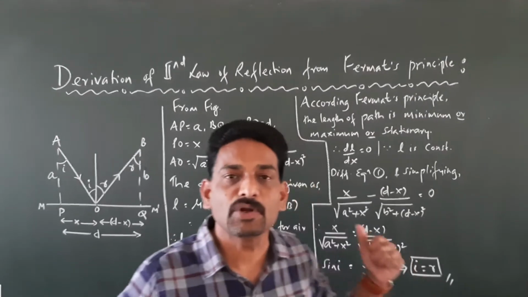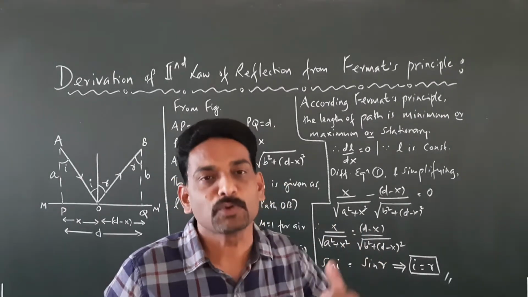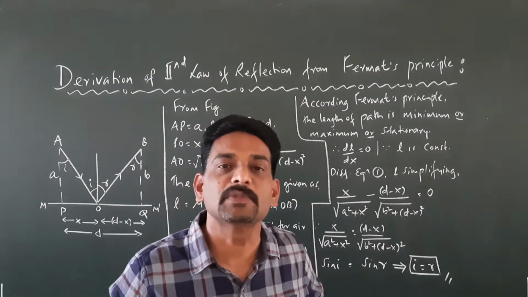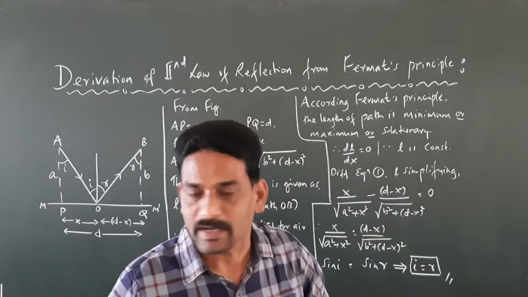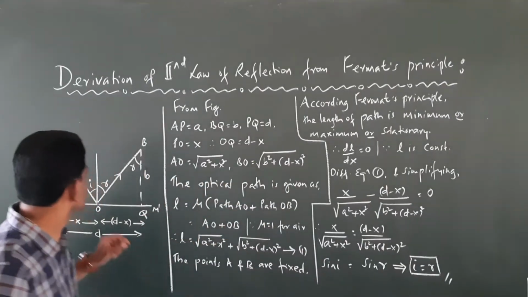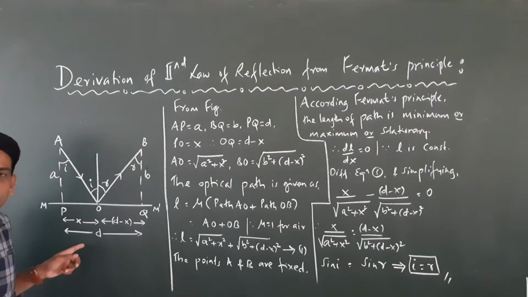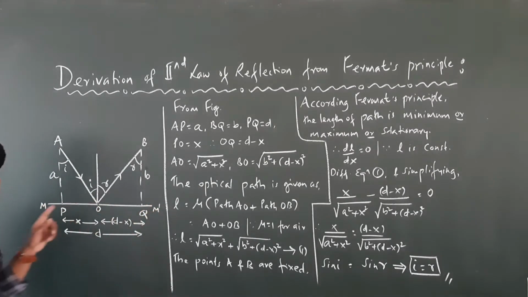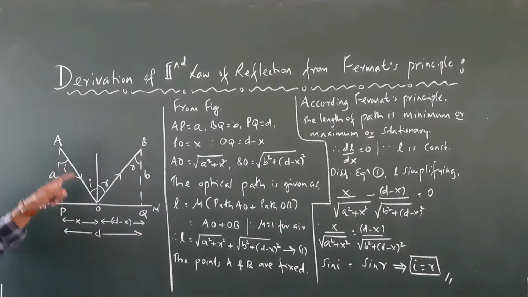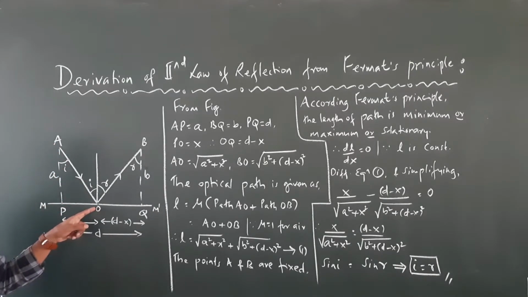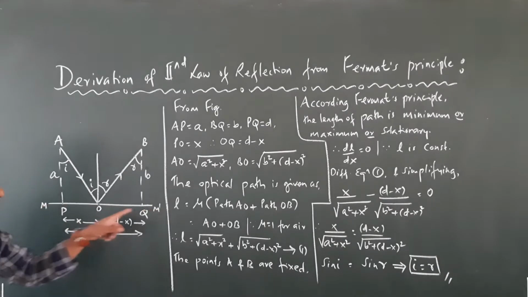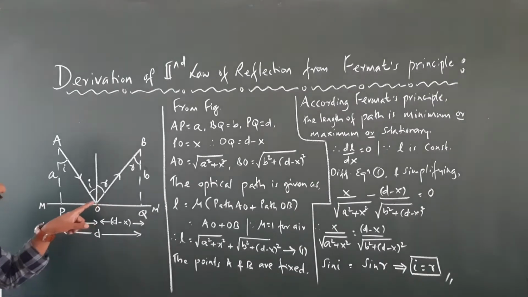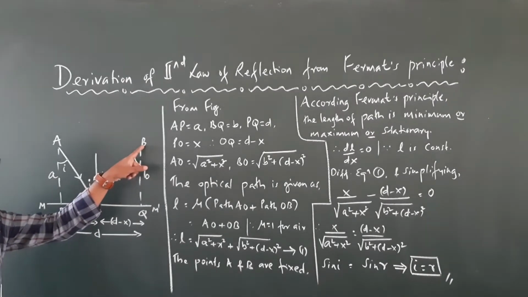Here we are going to prove that the angle of incidence is equal to the angle of reflection from Fermat's principle. For that, we have a diagram here. If you look at this diagram, M dash is a mirror. We have an incident ray AO, which falls on the mirror M dash at point O. At point O, it undergoes reflection, so OB is the reflected ray.